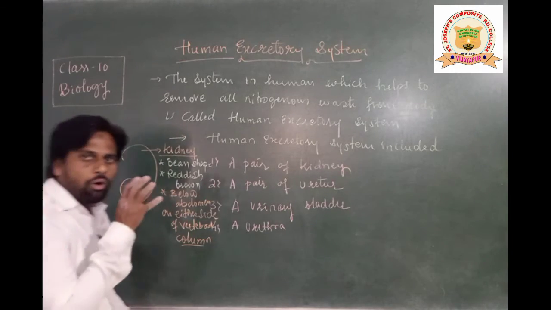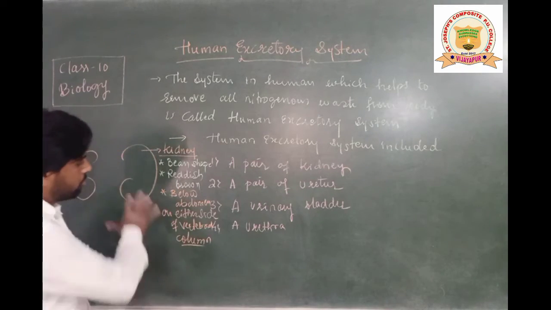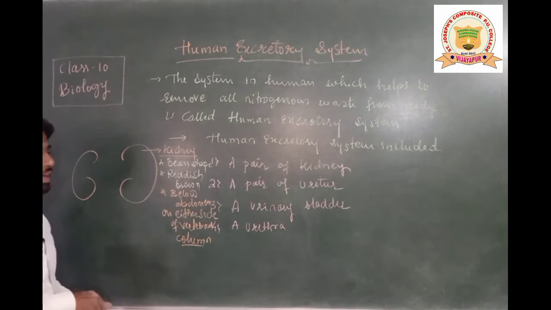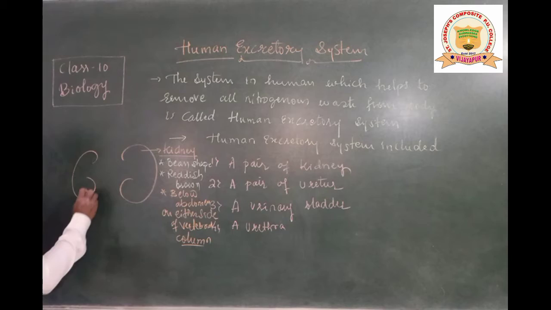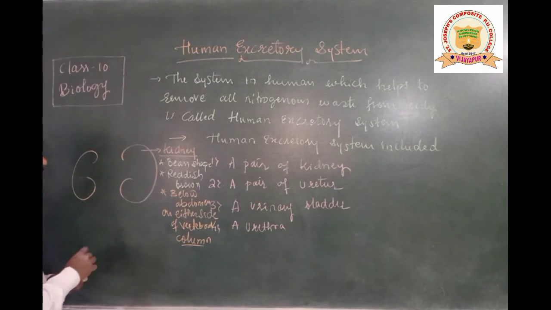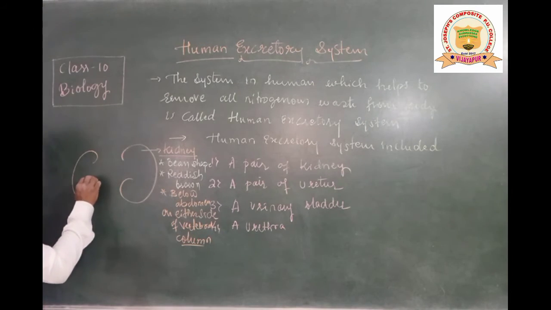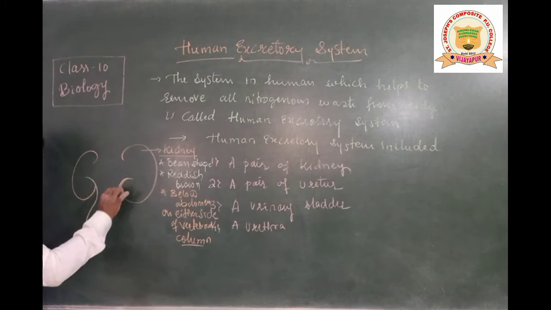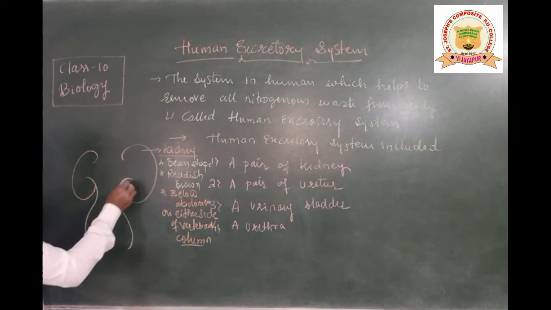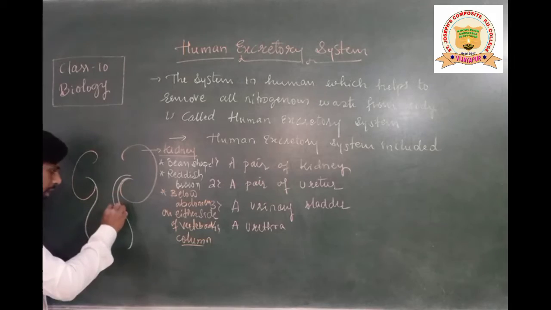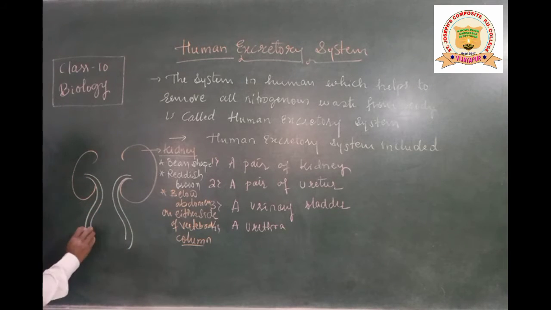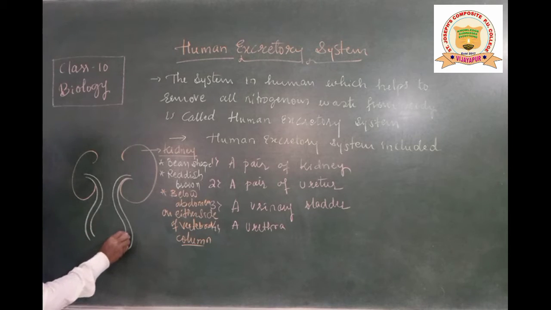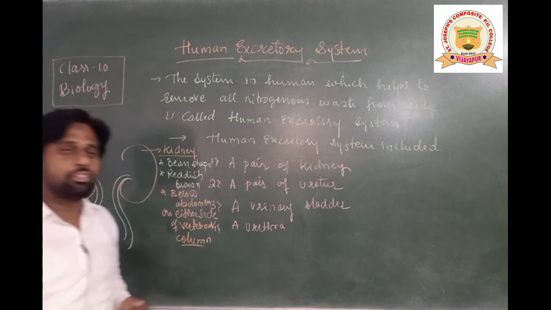Now I am just telling the parts of the excretory system, what all is included inside it. So these are the kidneys, students. From the kidneys, two tubes arise, which bring the urine formed inside the kidneys after the filtration of blood and removal of all the nitrogenous wastes.